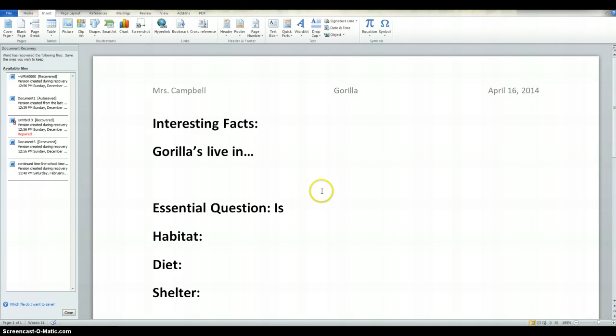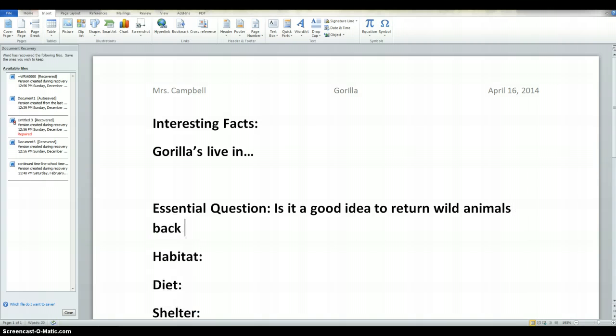Is it a good idea to return wild animals back to their natural habitat after they are rehabilitated?